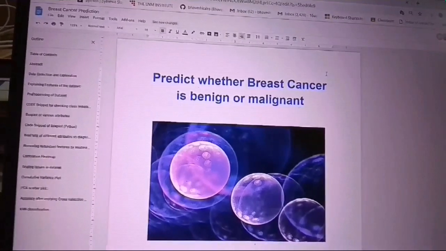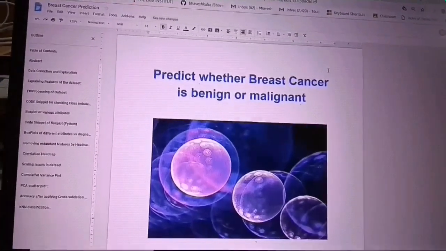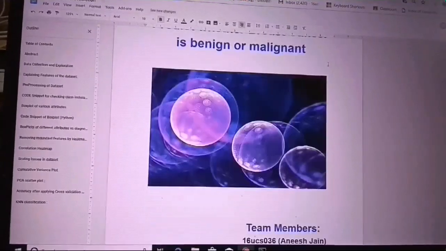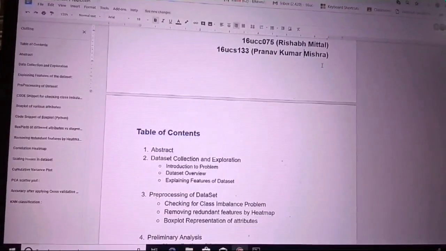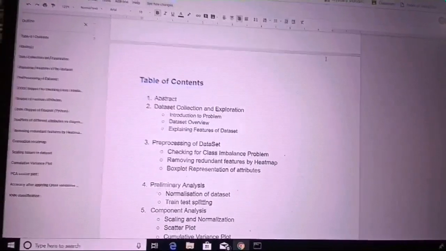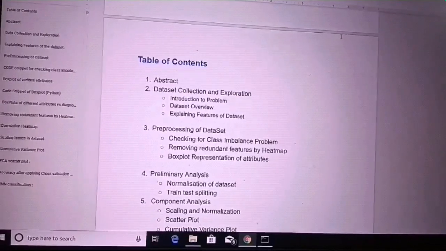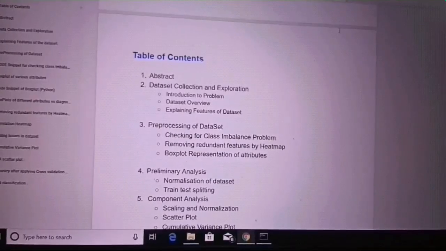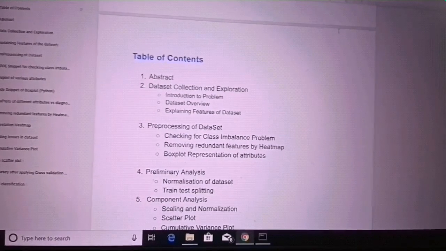We are doing a data science project to predict whether the breast cancer is benign or malignant. The things that we will be working and looking upon are the dataset collection and exploration, which includes introduction to the problem, the dataset overview, and explaining features of the dataset.